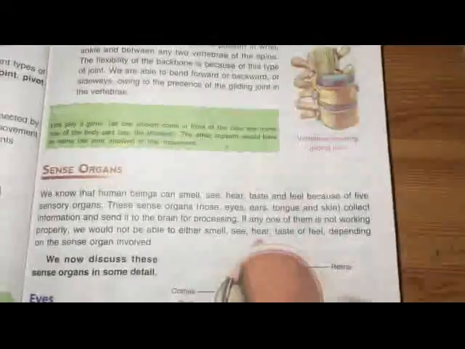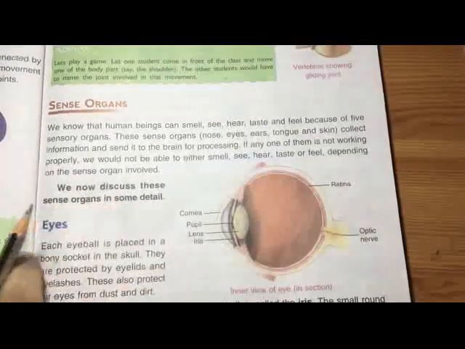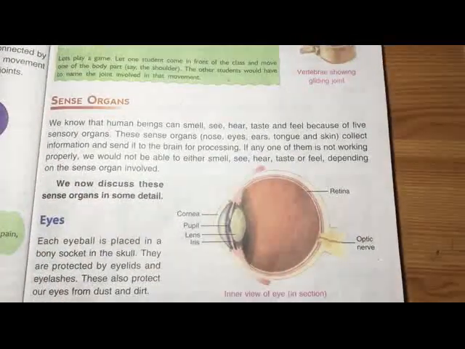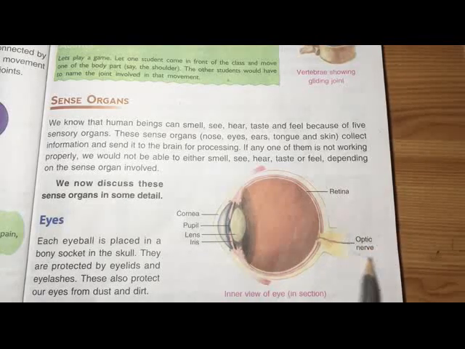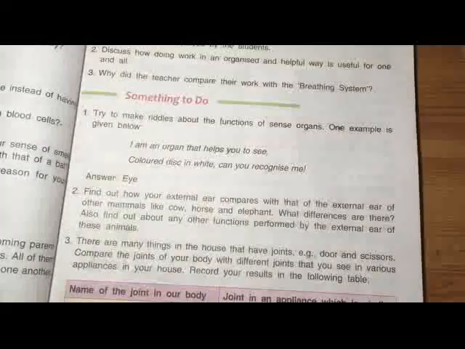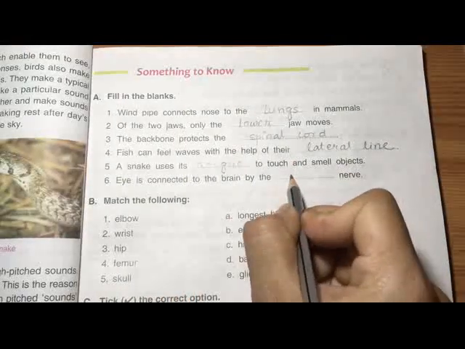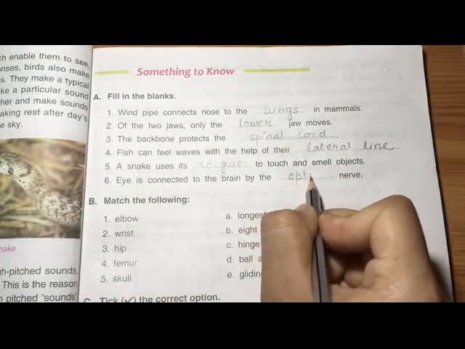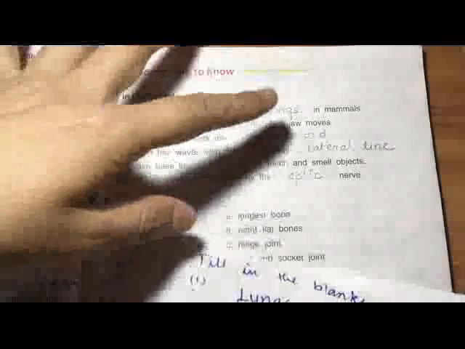The eye is connected to the brain by which nerve? It has been given here. The eye is connected to the brain with the help of the optic nerve. Which nerve is it? Optic nerve. In case you are unable to see this, I am giving you the answer here.